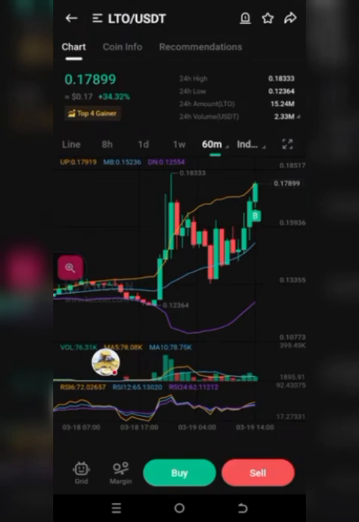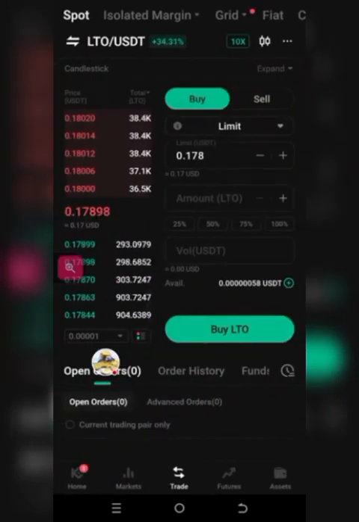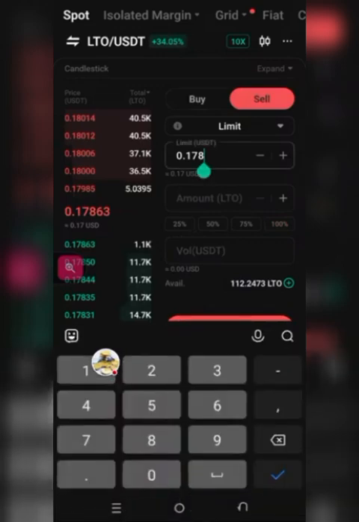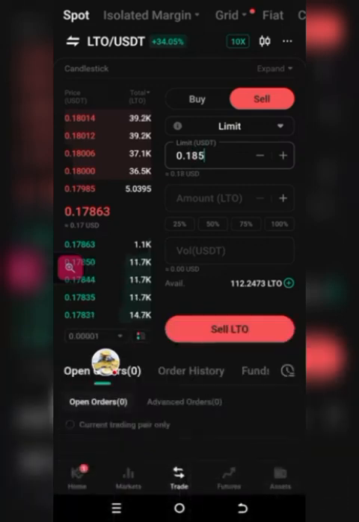Oh, interesting. Look at LTO. LTO is racing. If I click on sell and all of that, you can see that we are practically in profit, but we need to set this higher. So I'm going to put this at, let me put this at 85. All right, let's see if we do this and put it at 85.